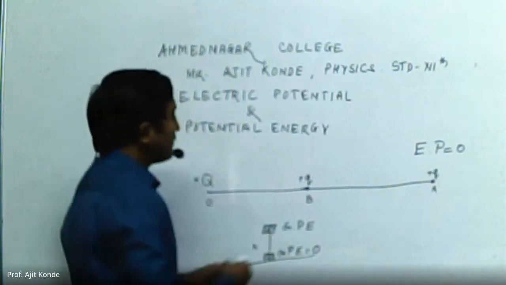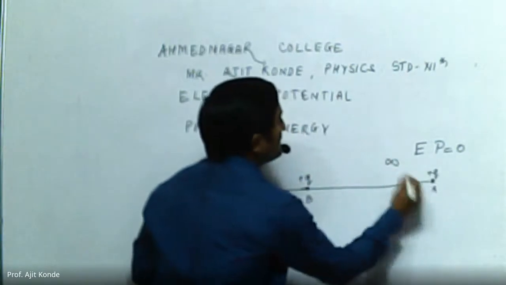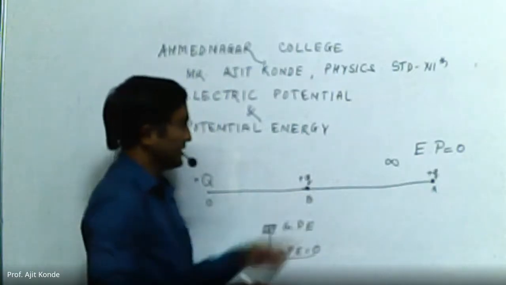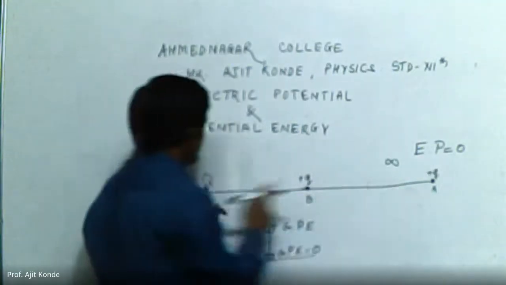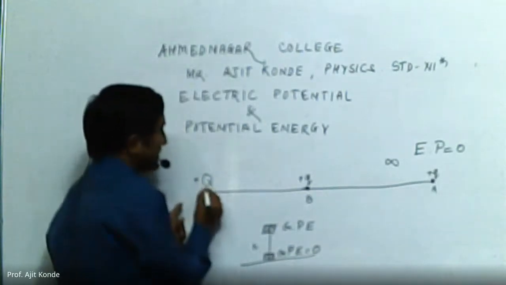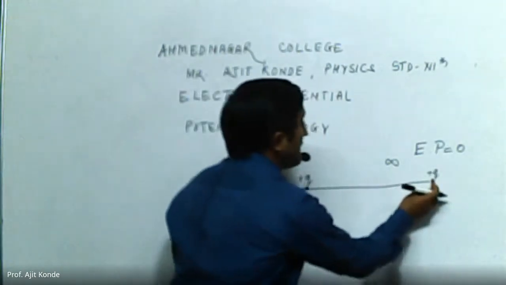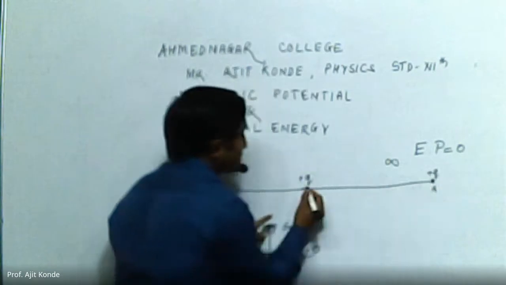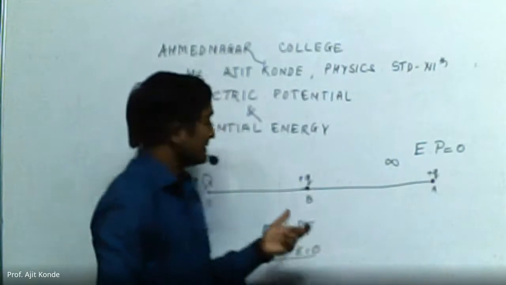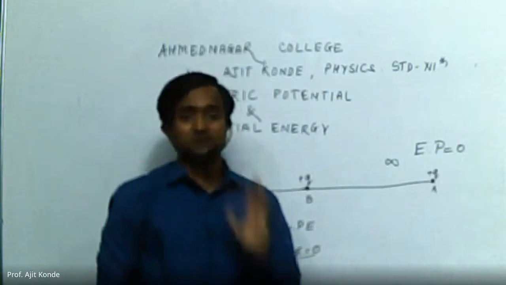The amount of work done to move a charge from infinity to a specific point, which is B. We are doing work against the electrostatic force created by the capital charge. Since we are doing work, this work done gets stored at this point in the form of potential energy, which is called electric potential energy.